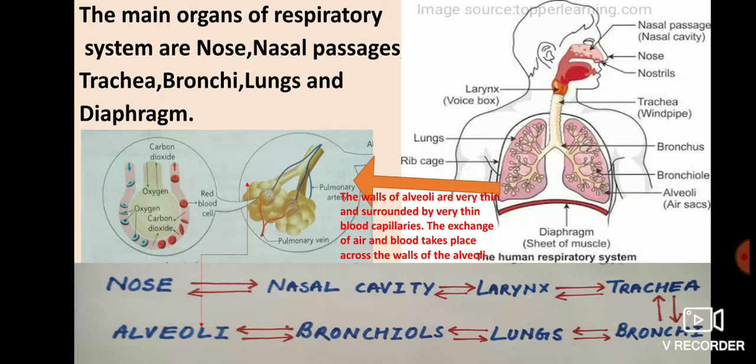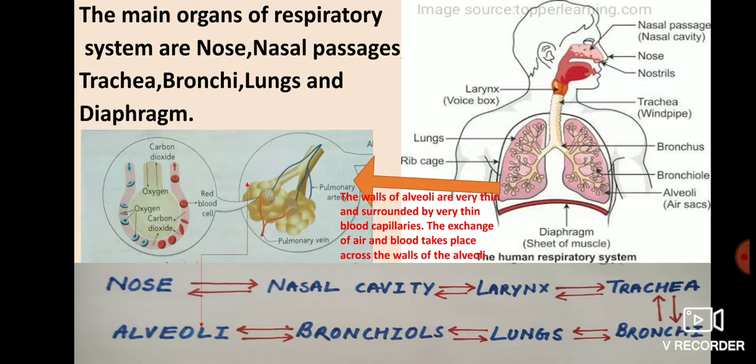And I have represented this by a double arrow, meaning after the process of respiration carbon dioxide is released, and that carbon dioxide comes back through the same path. Through the same path means from blood capillary to alveoli, then bronchioles, then lungs, then bronchi, then trachea, then larynx, then nasal cavity, and then through the nose it is exhaled. This is the complete process of respiration in humans.